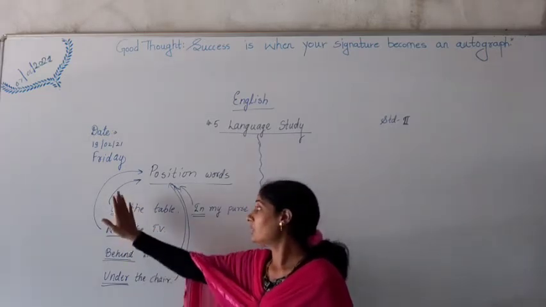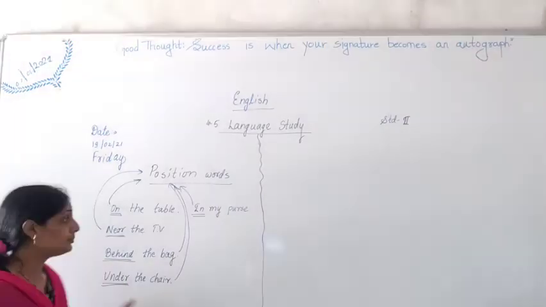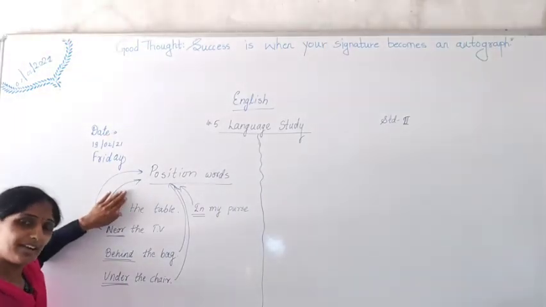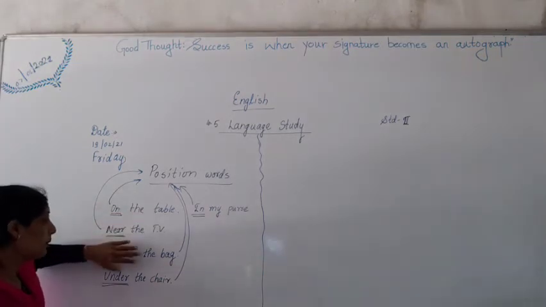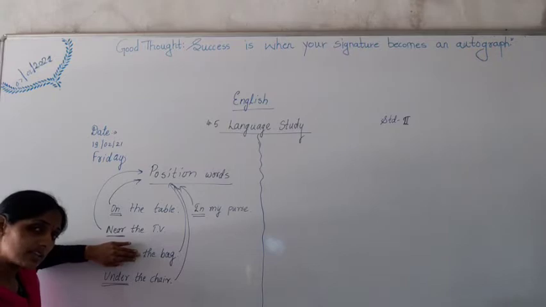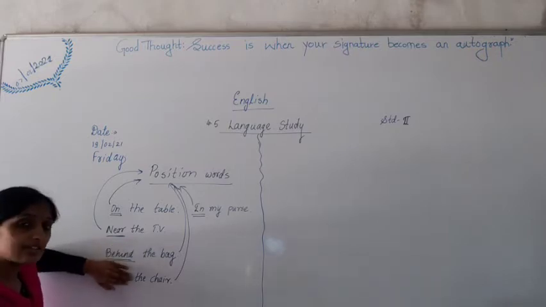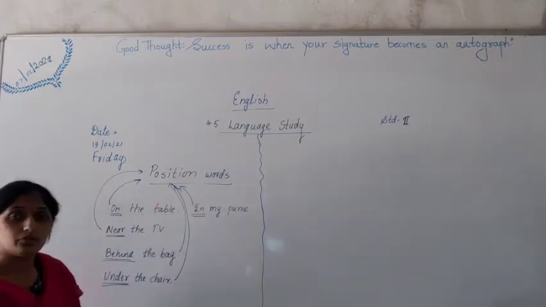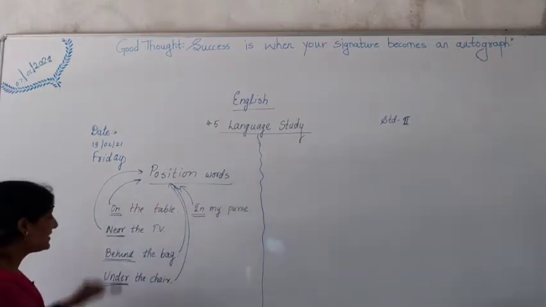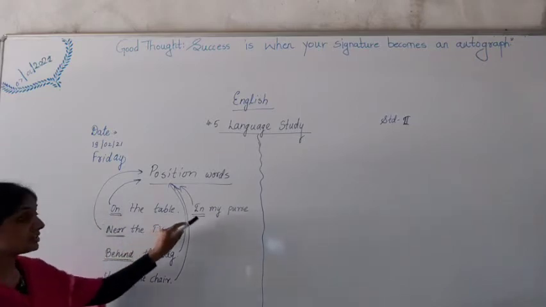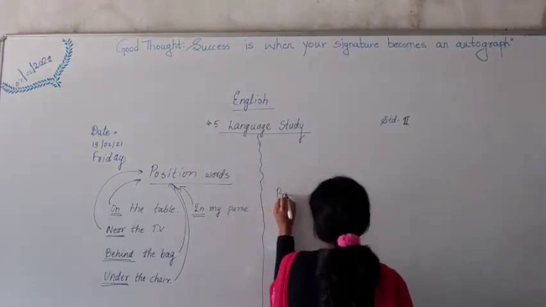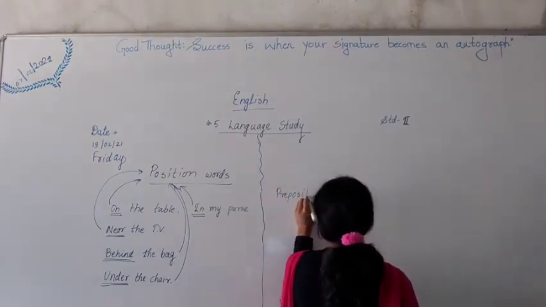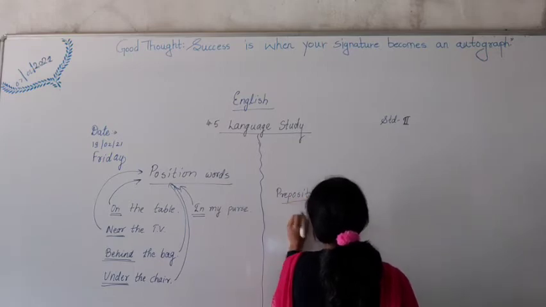When I say only the table, where is my project book? The table? Will you understand anything? No. If I say the TV, will you understand anything? No. The bag, the chair, my purse, will you understand anything? No. So these are the words which tell the position of a thing, and such words are also called prepositions. What are they called? They are called prepositions.